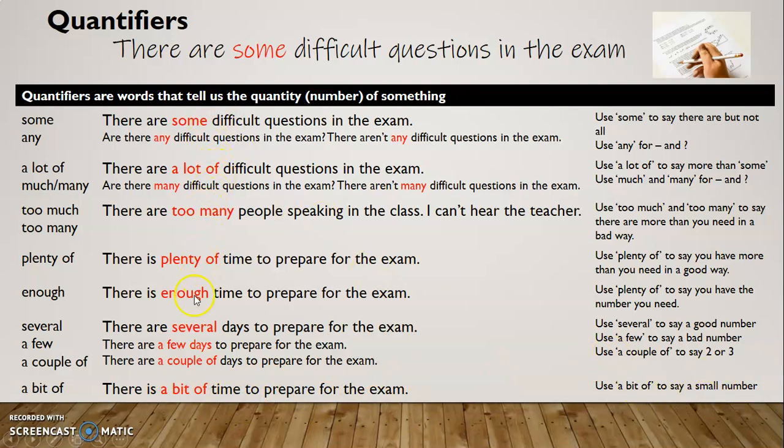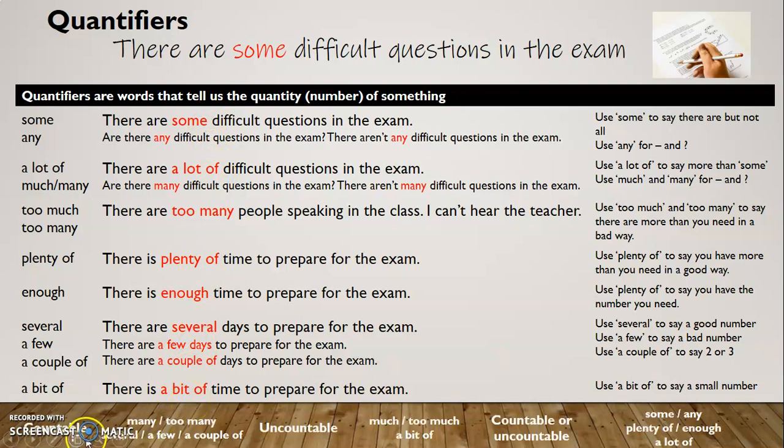A lot of them are used more or less the same way. One thing you need to remember is countable and uncountable. If you remember all this, which things can you count, which things can you not count? You can count bottles of water, but you can't count the water, okay? So countable is many, too many, several, a few, a couple. Uncountable is much, too much, and a bit of. Or both is some, any, plenty of, enough, and a lot of. So try to remember these.